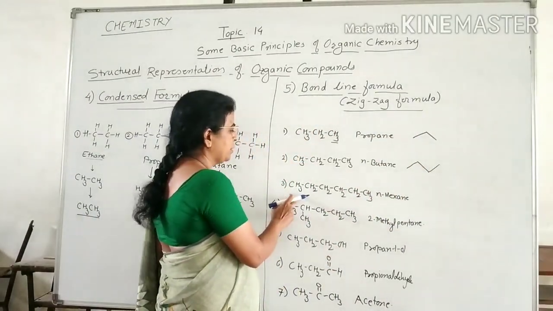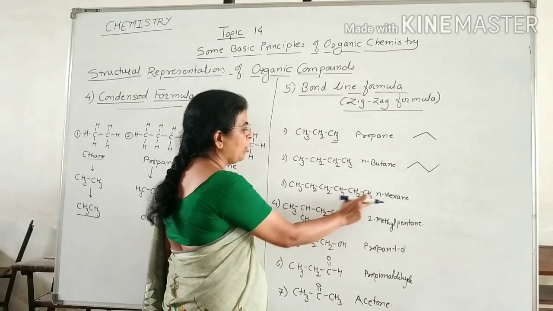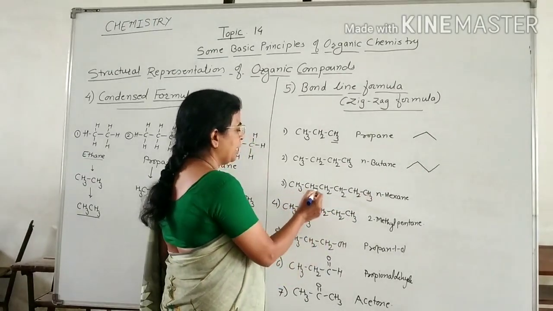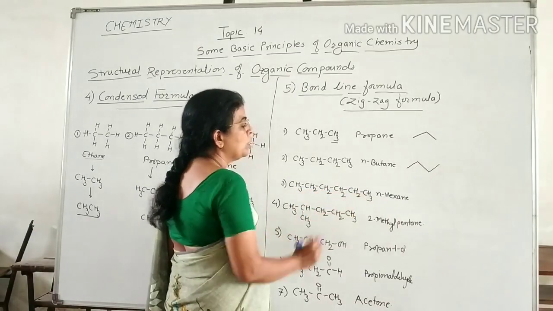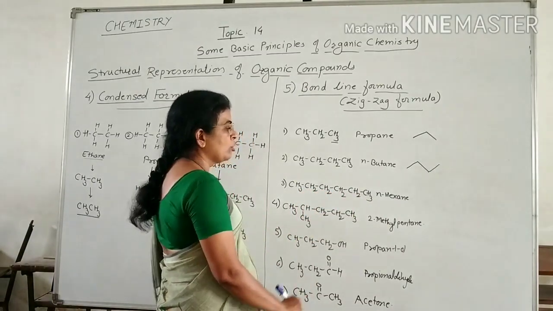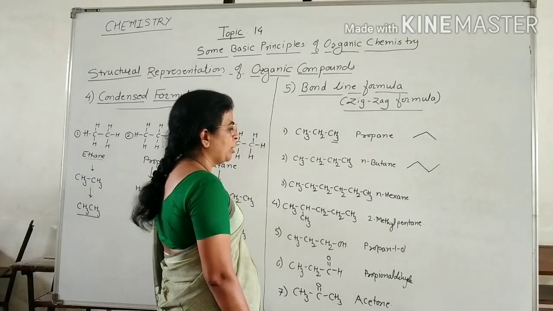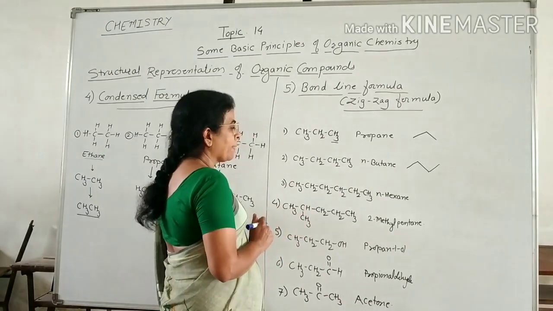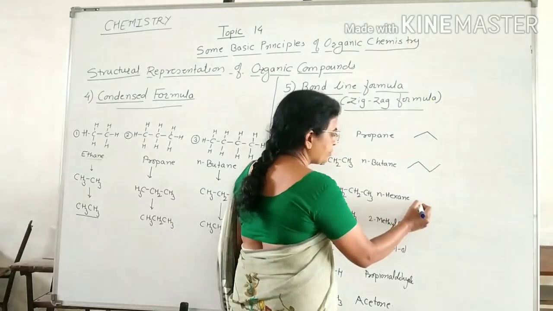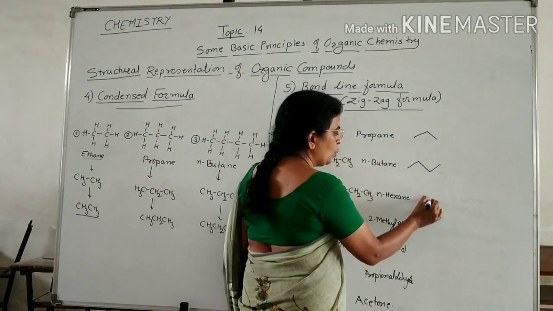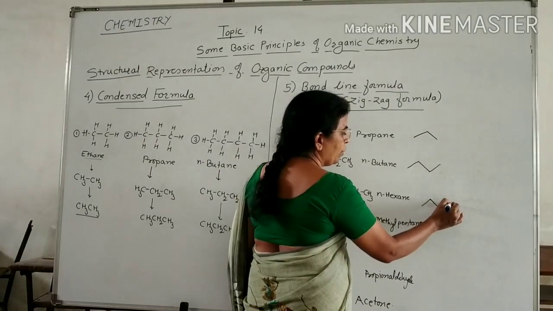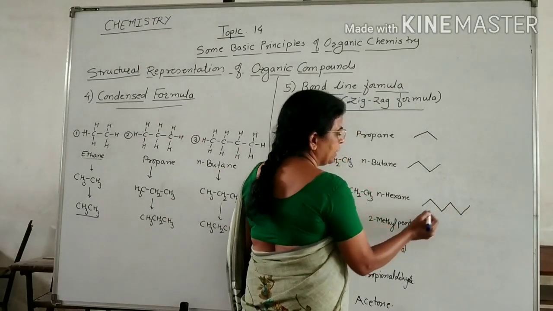Now we write the bond line formula of n-hexane. Here there are 6 carbon atoms, CH3, CH2, CH2, CH2, CH2, CH3. We can draw the bond line formula of n-hexane like this. There are 6 carbon atoms: 1, 2, 3, 4, 5 and 6.